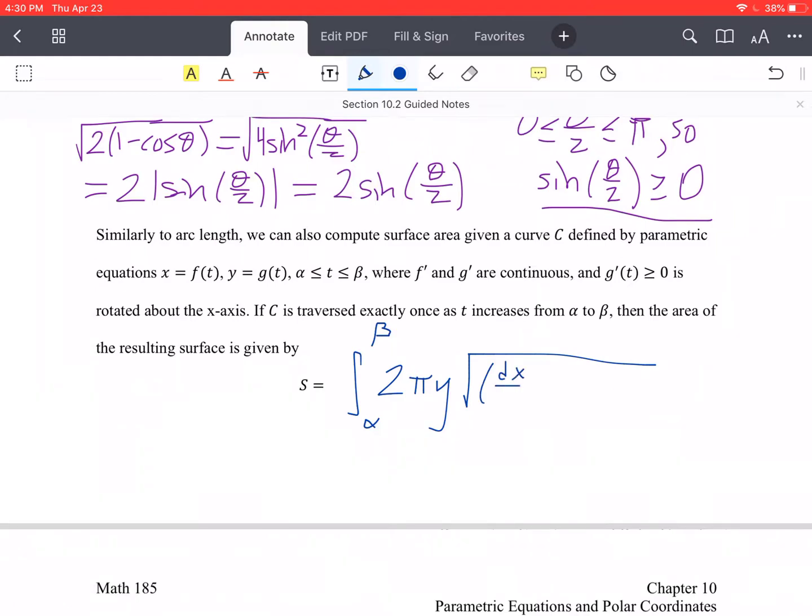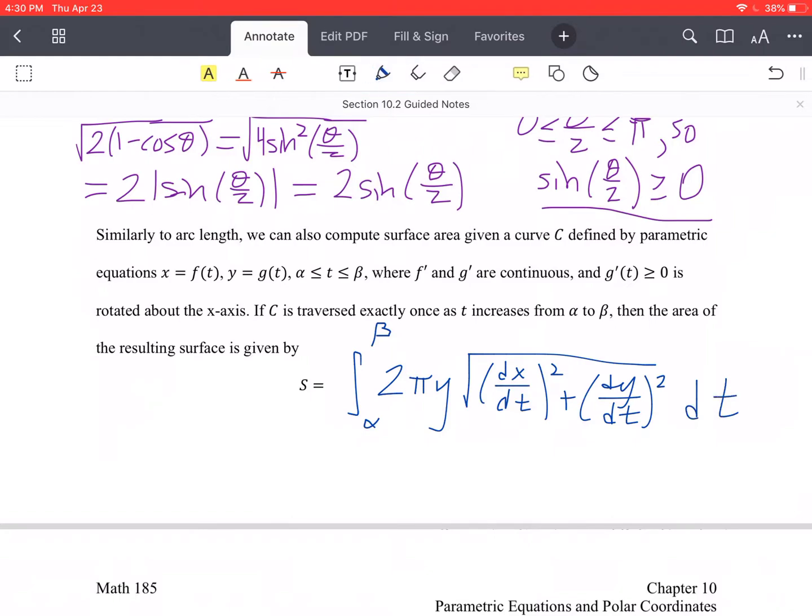So, square root of dx dt squared plus dy dt squared, dt. This is our formula for surface area using parametric equations for a curve C.